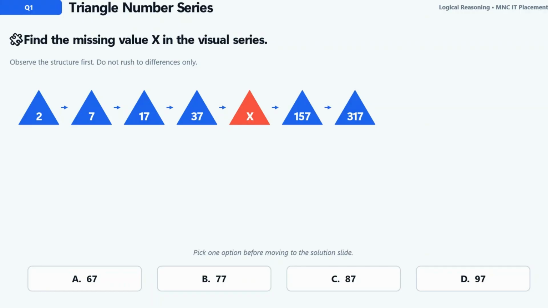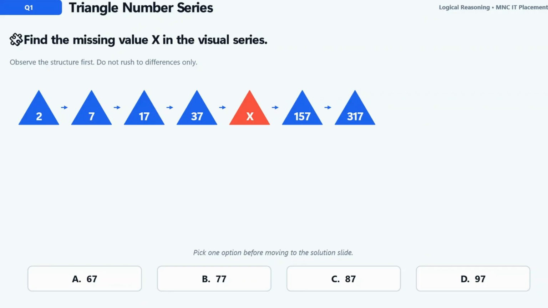So this is the first question, guys, from the triangle number series. It is a missing number chapter, and you can see the question: 2, 7, 17, 37, x, 157 and 317. What is the value of x? What's the missing number? Please give the answer, guys. I hope you have tried. Let me just give the answer.